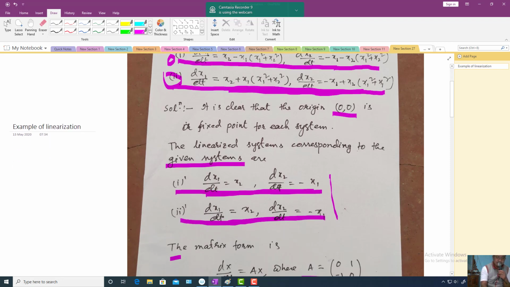Now, the linearized system for the first system is this one, and for the second system also, the linearized system is this one. That is how to linearize it. In the previous class we discussed how to linearize it. Now I will tell you a shortcut method.